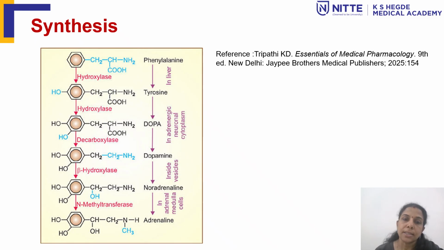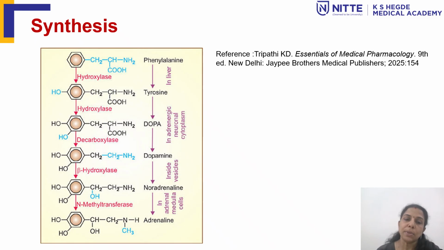This dihydroxyphenylalanine is then converted into dopamine in the cytoplasm under the influence of dopa decarboxylase enzyme, and this dopamine is then stored inside the vesicles. In the vesicles, the dopamine which has been stored gets converted into noradrenaline under the influence of the dopamine beta hydroxylase enzyme.